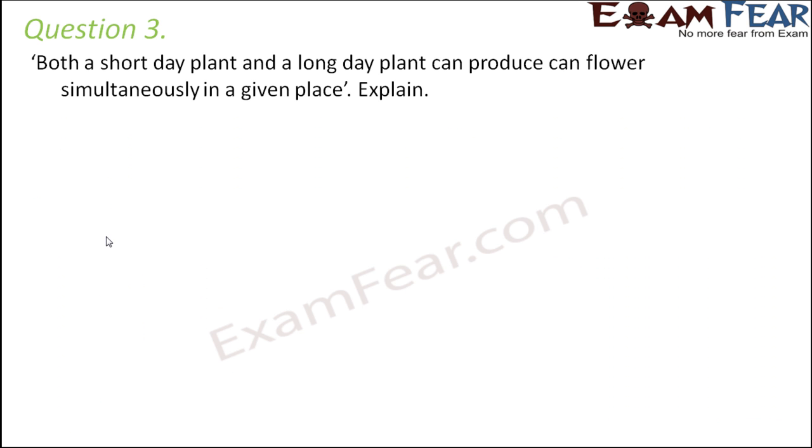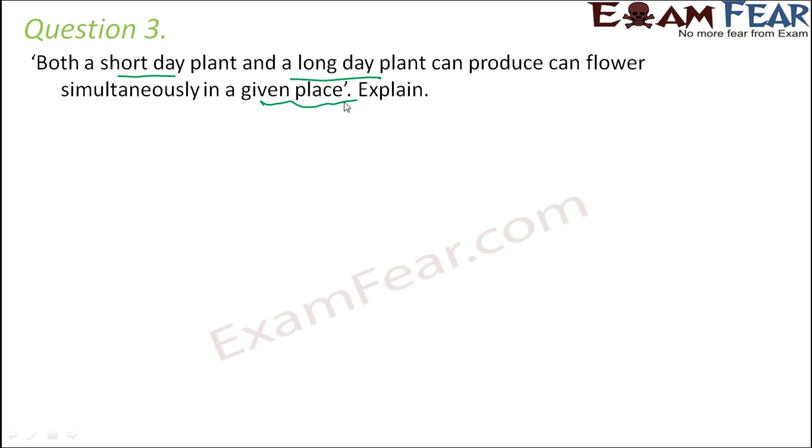Question number 3. Both a short day plant and a long day plant can produce a flower simultaneously in a given place. Explain. If you talk about a long day and a short day plant, they really don't have anything to do with the place. So place really doesn't matter. What matters is the duration for which they are exposed to light.